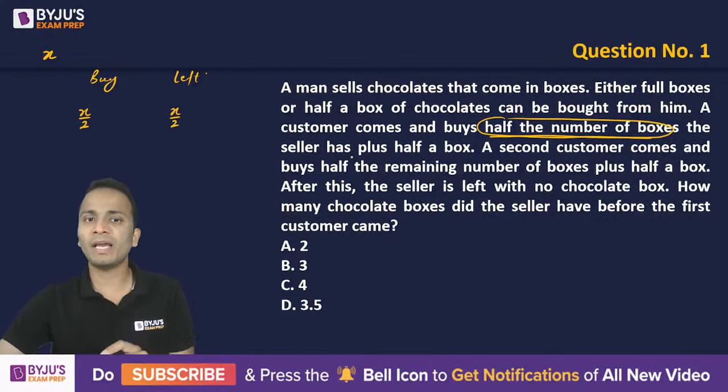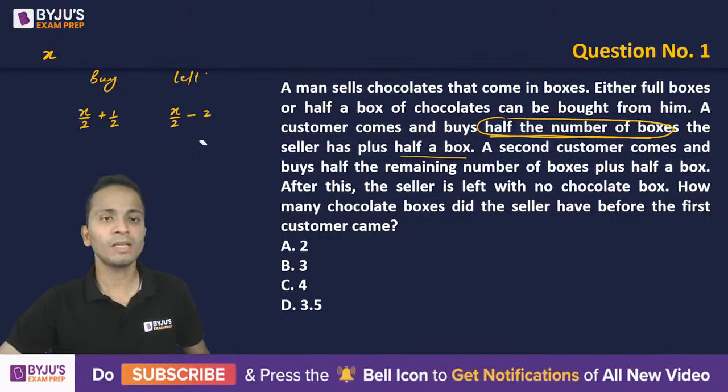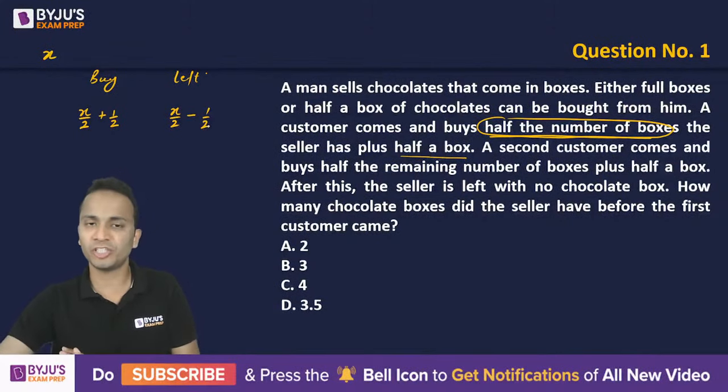But this is not happening. The customer is buying half the number of boxes plus half a box. So if the customer buys X by 2 plus half, then the number of boxes remaining will be X by 2 minus half. So this is how you can easily write the expressions.